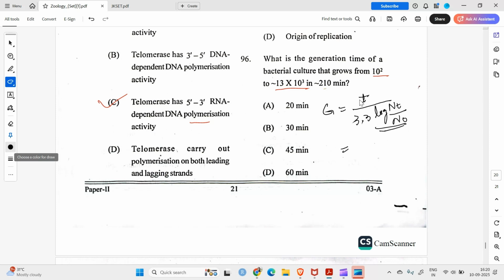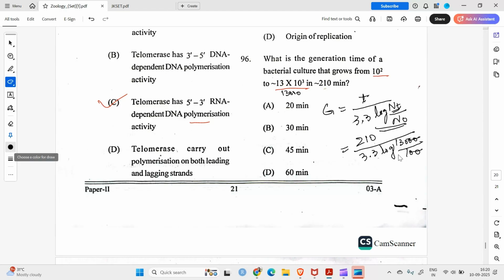T is the time period, which is 210, and then divided by 3.3 log of Nt, the number of individuals at time t, which is 13 into 10 raised power 3, roughly 13,000. Log of 13,000 divided by N0, so 100. So this will get cancelled.